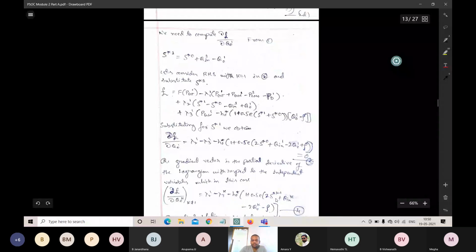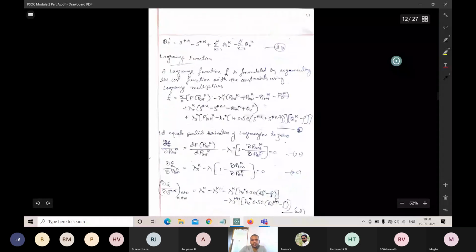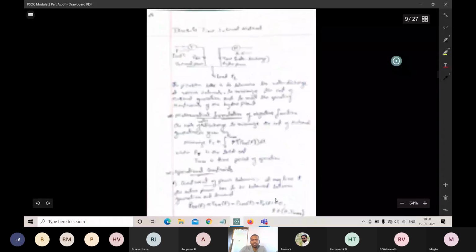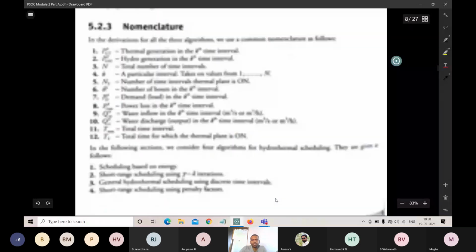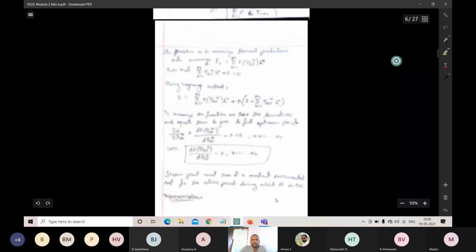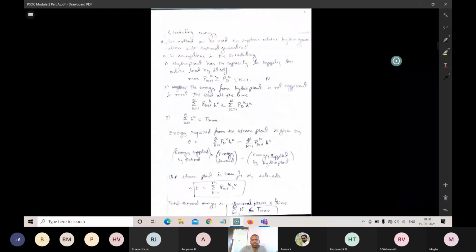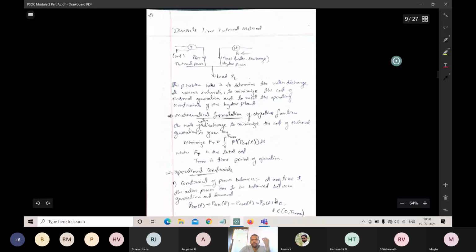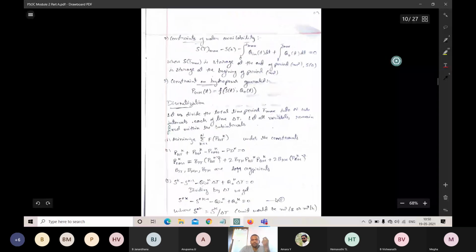What we discussed till now is the scheduling of energy, the different constraints, the different problems that we need to solve, and the nomenclature. The first method is the discrete time interval method. What is meant by the discrete time interval method, and what are the different operating constraints? That we studied today, and the remaining we will discuss in the next session.